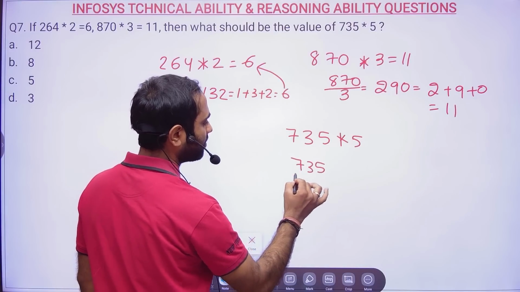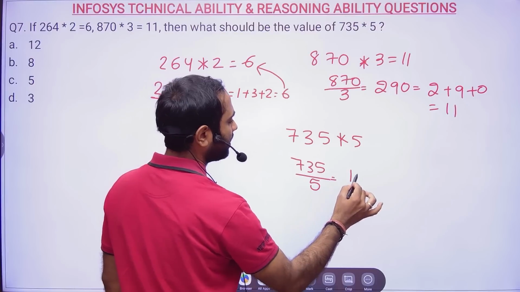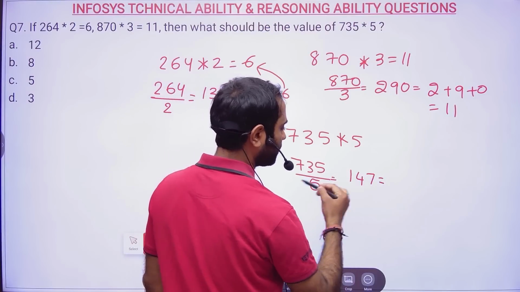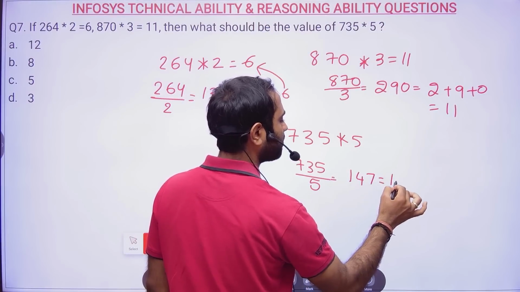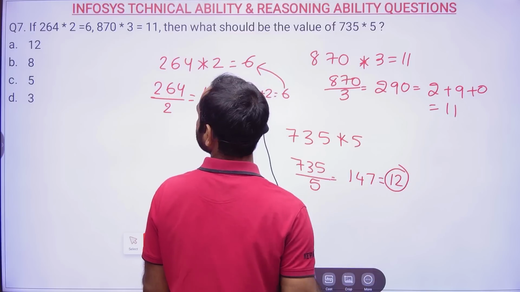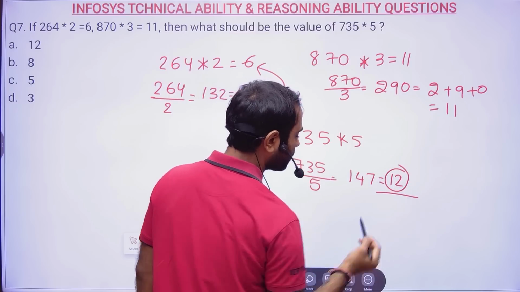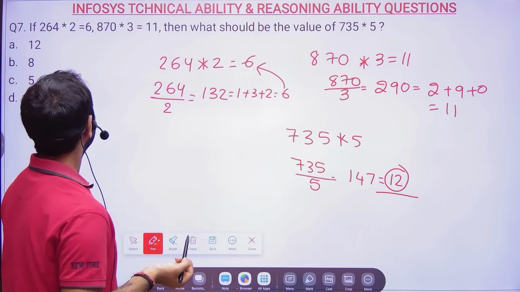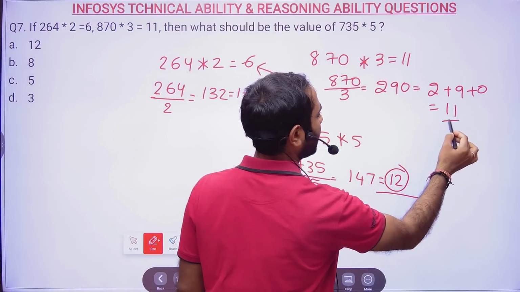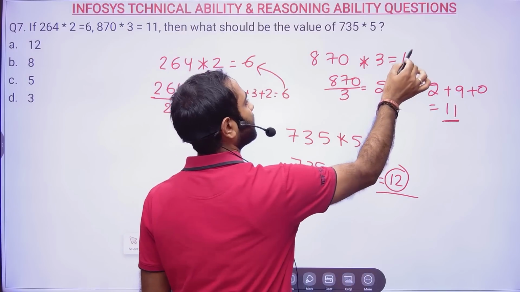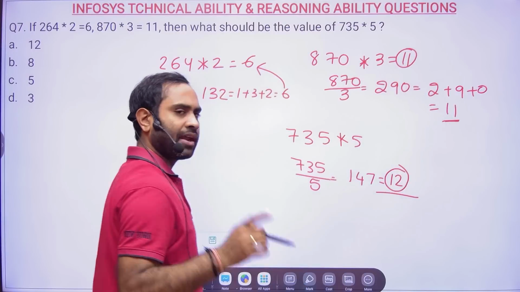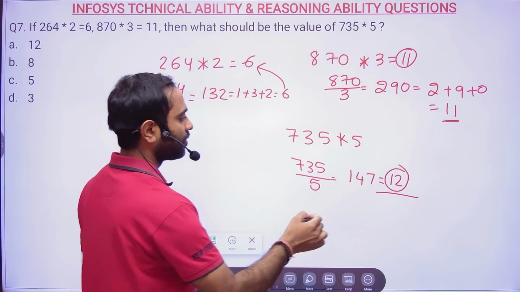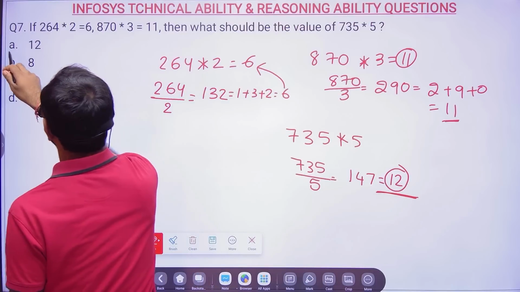735 divided by 5, 14 times 70 and 7 times 35. 4 plus 1, 5 plus 7, 12. Okay. And now, here you see 11 was there, right? So they have given 11. That means they are doing the addition only one time. So here it will be 12. So you have to mark the answer as 12.